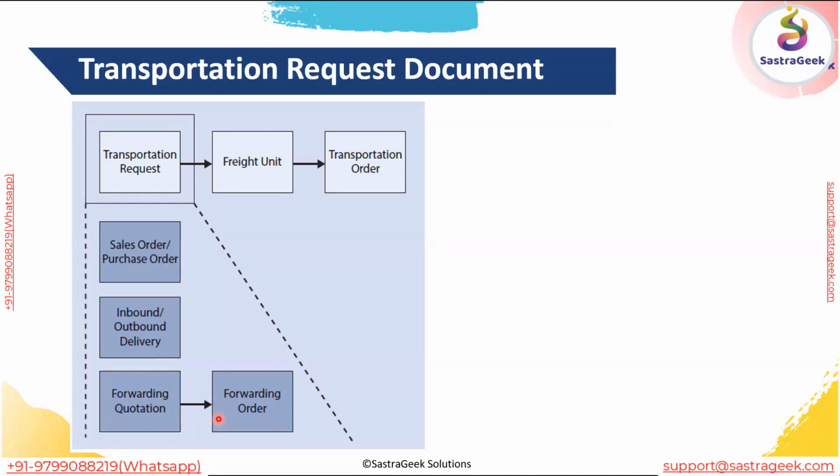Then the third requirement document that is generated, in standalone TM or embedded TM, irrespective of that, is the forwarding quotation and forwarding order. Currently what we are emphasizing is the transportation requirement part, which generates a requirement for planning.